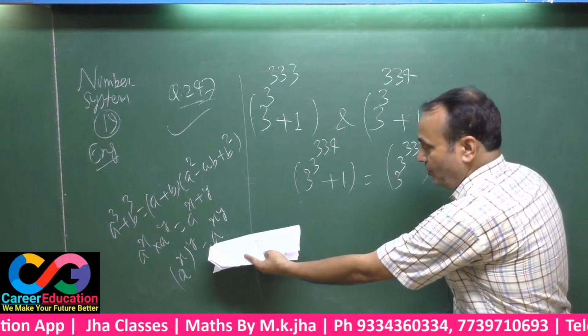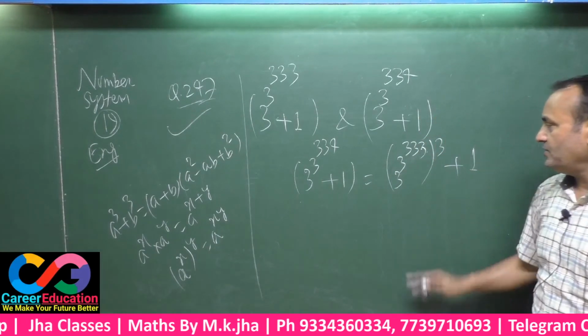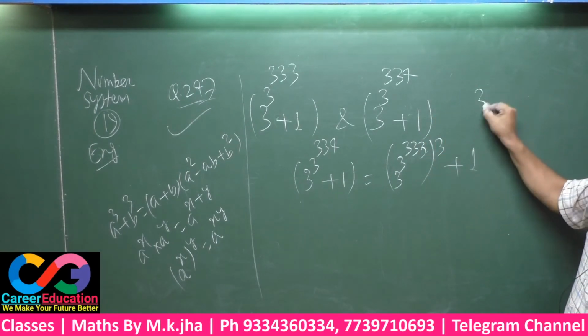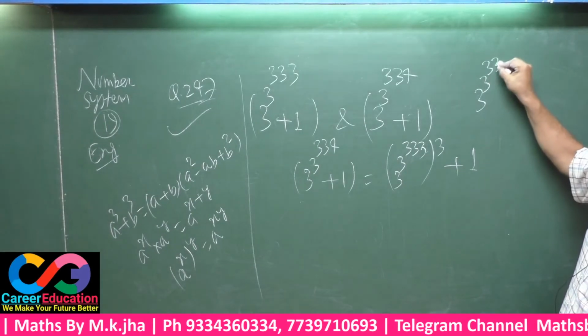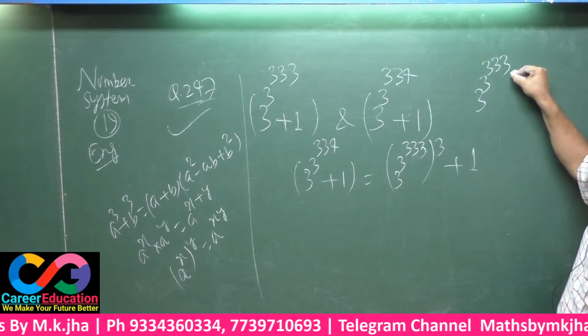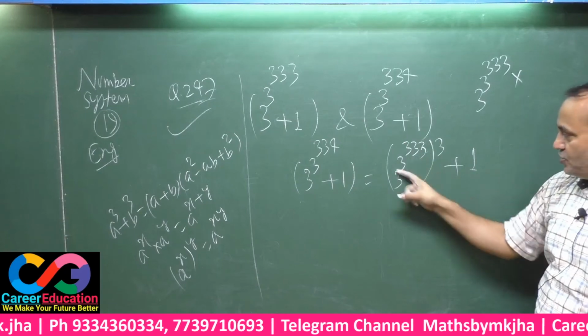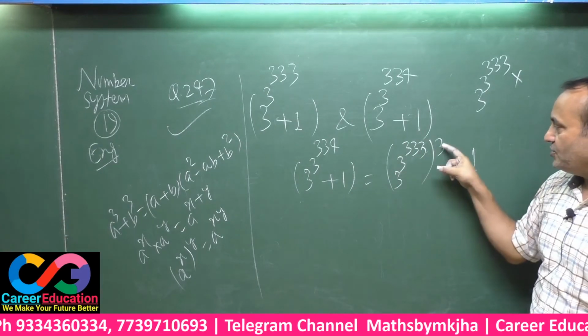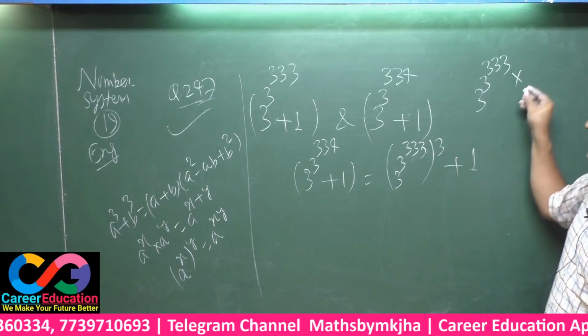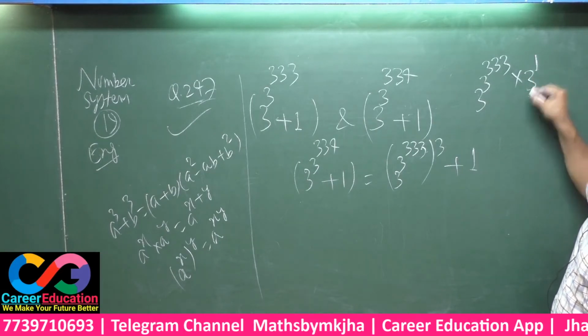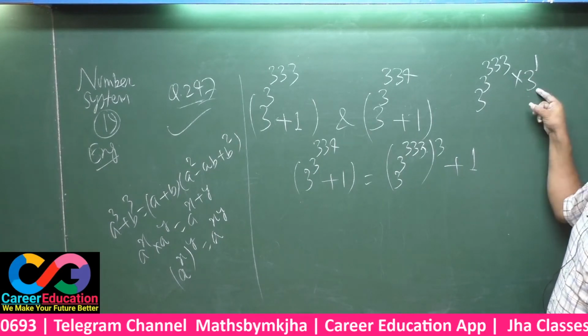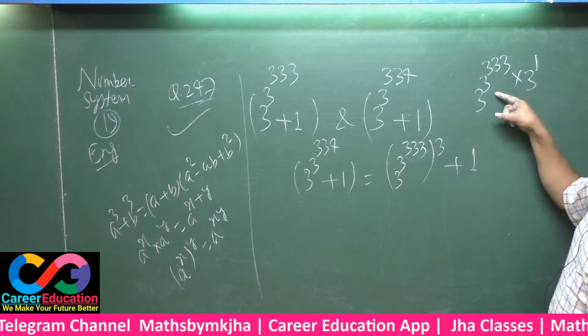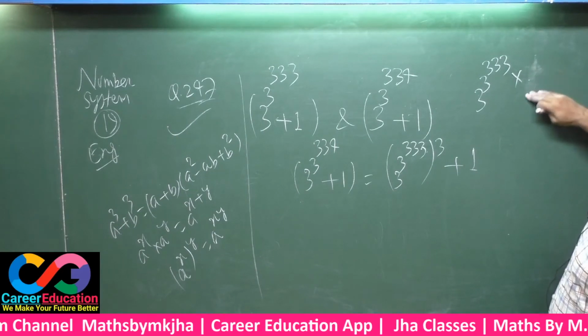This formula should be applied here. Suppose this is x, this is y, and x into y will be the power, with the same base, which will be 3. Let me write it like this.